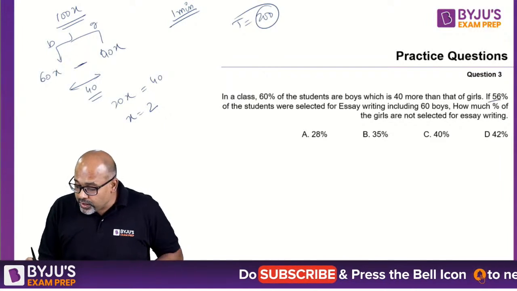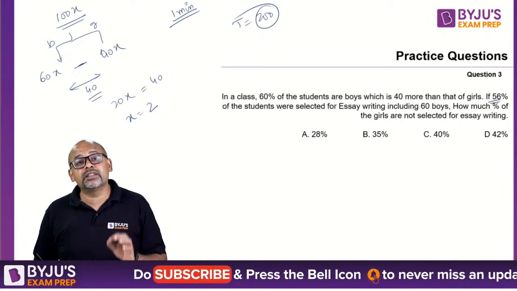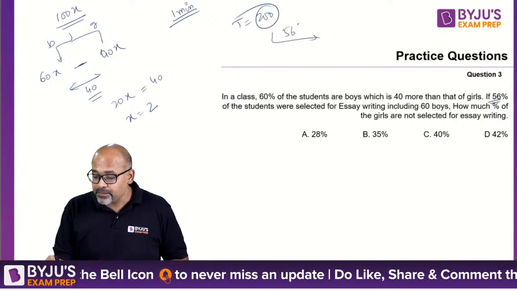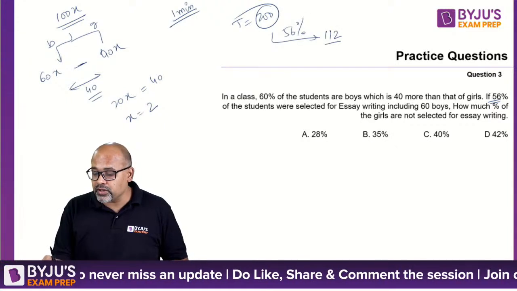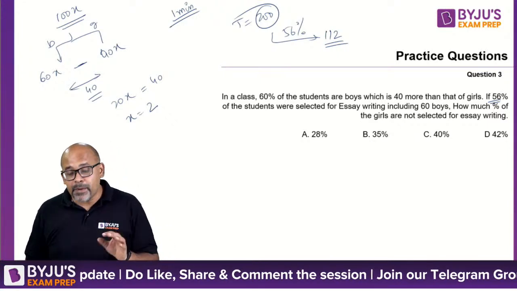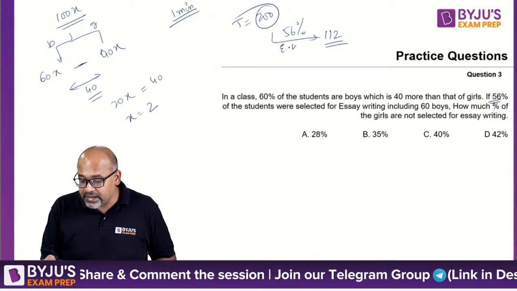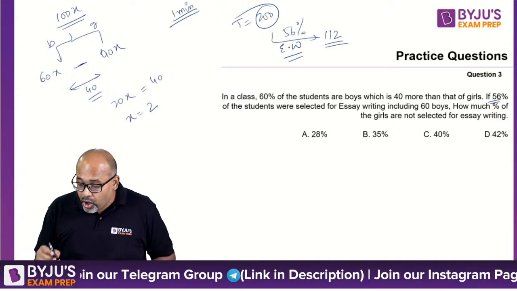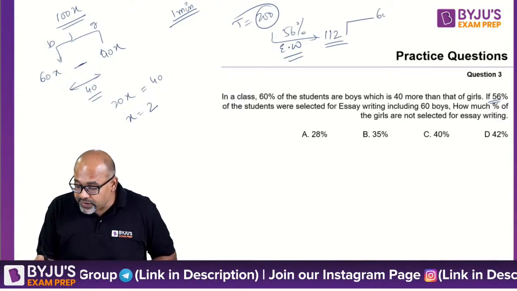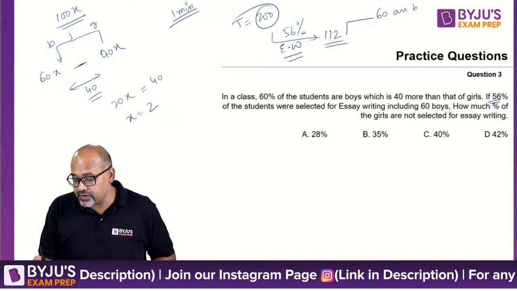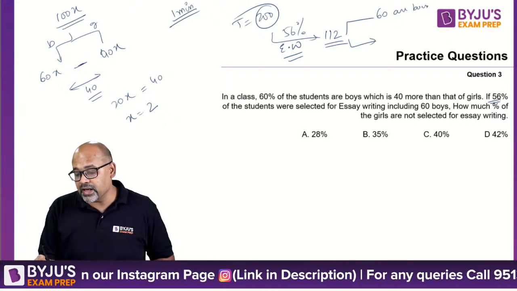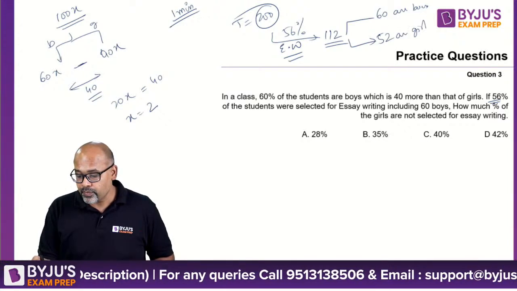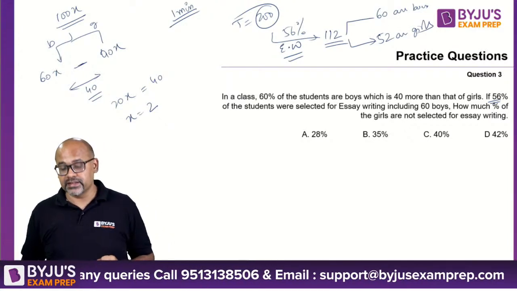Now, out of this 200, 56% of the students got selected. So what is 56%? 56% is 112 students. These people got selected for essay writing. Now, out of these, 60 were boys. So how much is remaining? The remaining is 52. The remaining 52 will be girls.